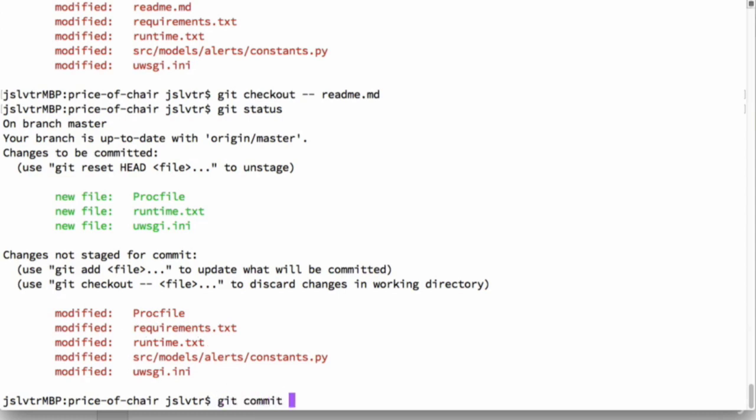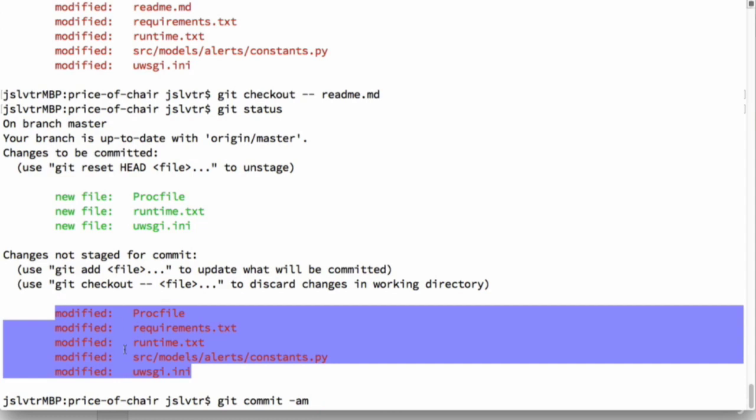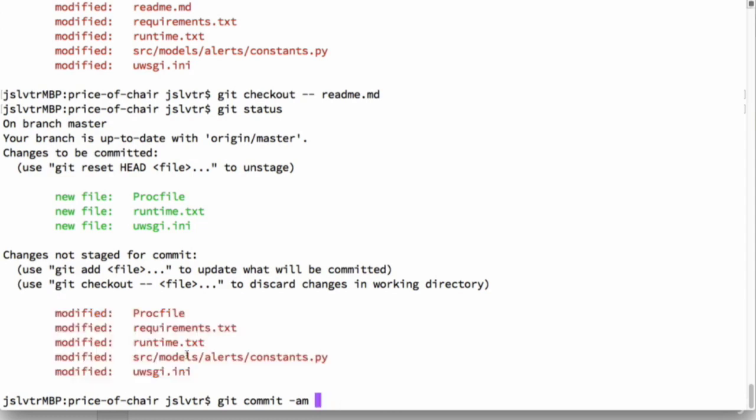The next thing we'll do is git commit -am, and that is going to include all of these files that have already been added by PyCharm, and let us write a short message. Remember, if these files are not showing as having been added already, you will need to do git add and add them.